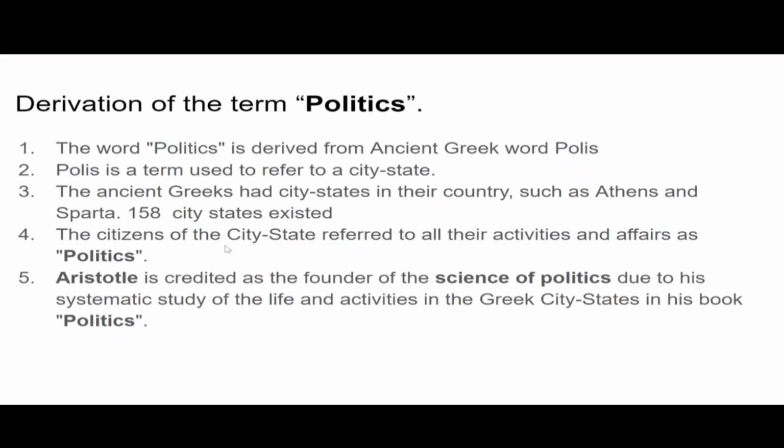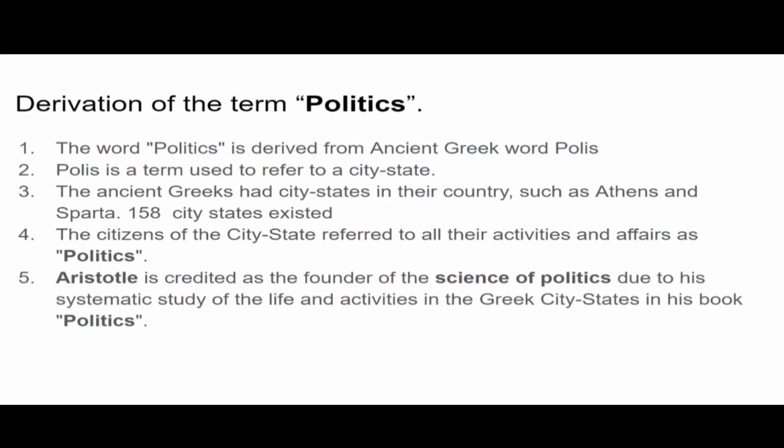in ancient Greece. The citizens of the city-state referred to all their activities and affairs as politics, right? City-states were basically small states, and polis was the name of a city-state, and every affair and all the activities of city-states were called politics.